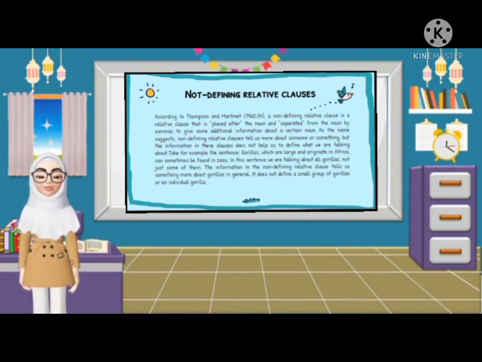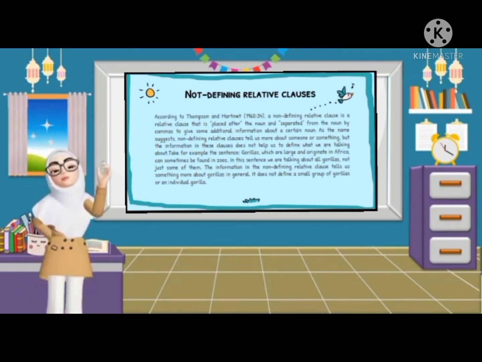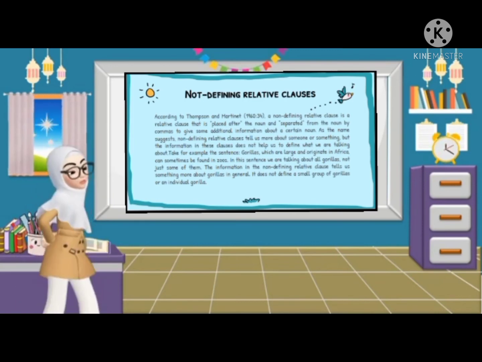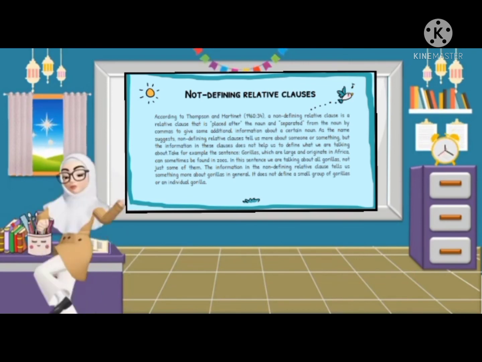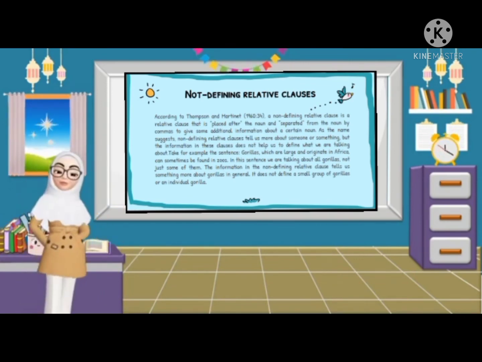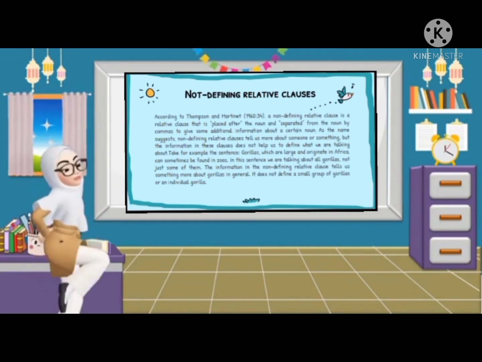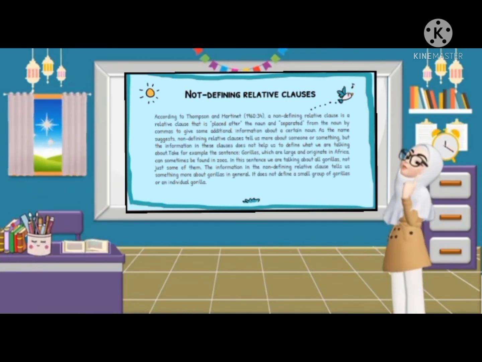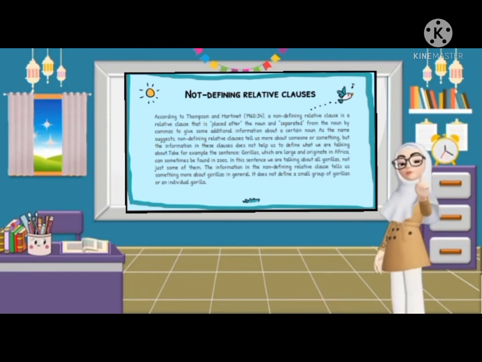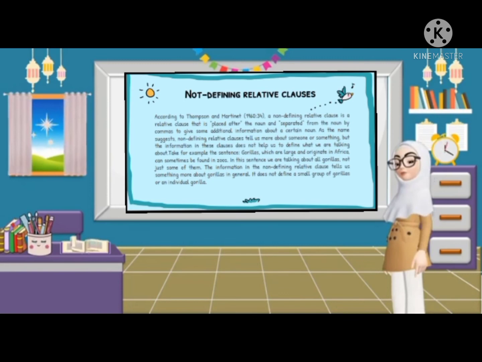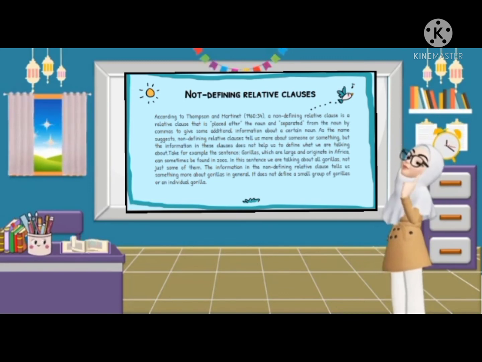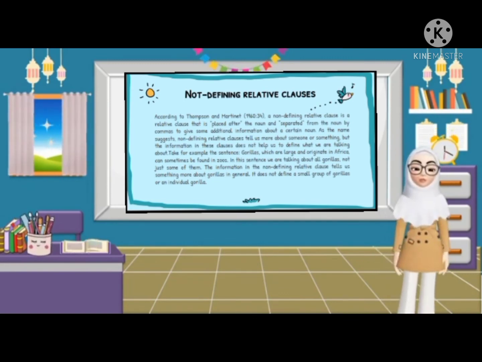In this sentence, we are talking about all gorillas, not just some of them. The information in the non-defining relative clause tells us something more about gorillas in general. It does not define a small group of gorillas or an individual gorilla. So, the non-defining relative clause is a clause that is not important in the sentence. If we remove the clause, the meaning of the sentence will be the same.